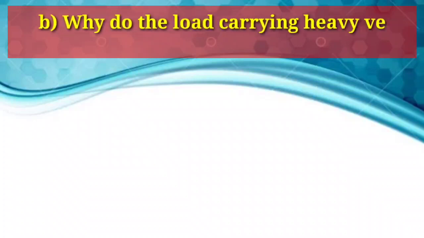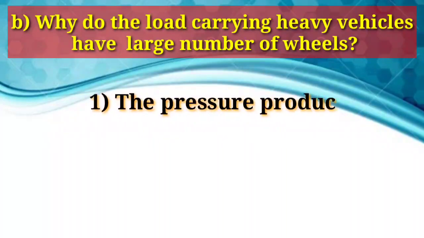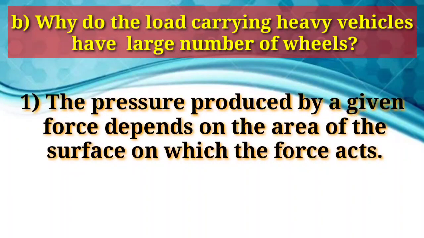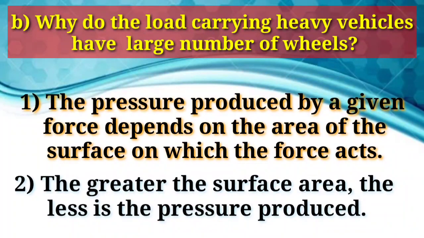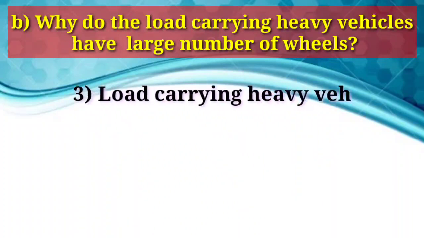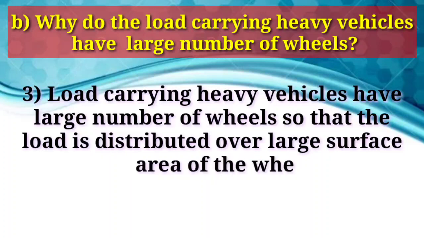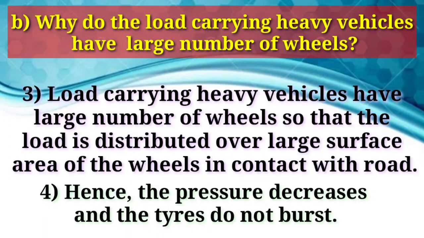B. Why do the load carrying heavy vehicles have large number of wheels? Answer. The pressure produced by a given force depends on the area of the surface on which the force acts. The greater the surface area, the less is the pressure produced. Load carrying heavy vehicles have large number of wheels so that the load is distributed over large surface area of the wheels in contact with the road. Hence, the pressure decreases and the tires do not burst.